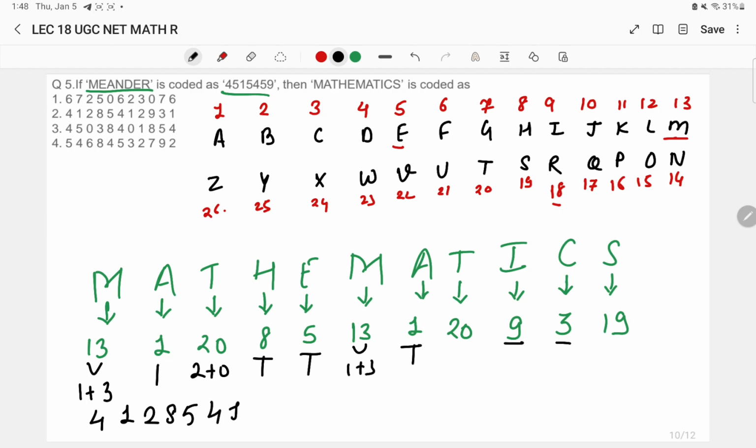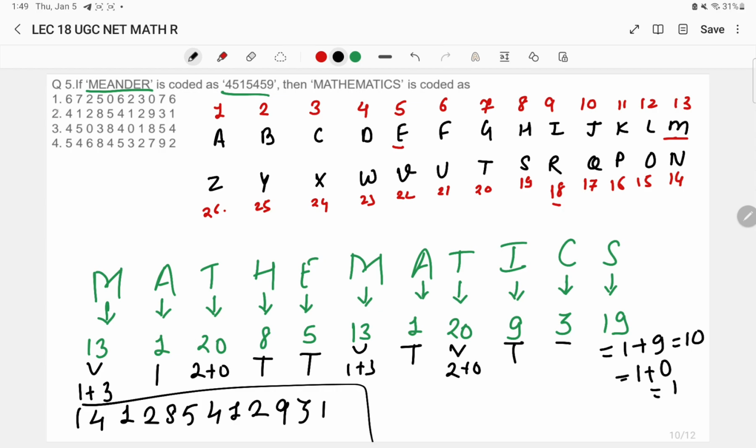So next letter 1, it is as it is. For 20 we are going to do 2 + 0, that is going to give us 2. 9 will be as it is, again 3 will be as it is, and for 19 we do 1 + 9, what came, 10. And we need a single digit, so we do 1 + 0, will get 1. So 41285412931 is the code that we will assign for the word mathematics. So this was how we have coded certain words by decoding the previous words that were given in the question.